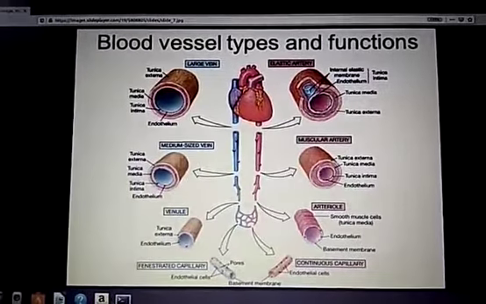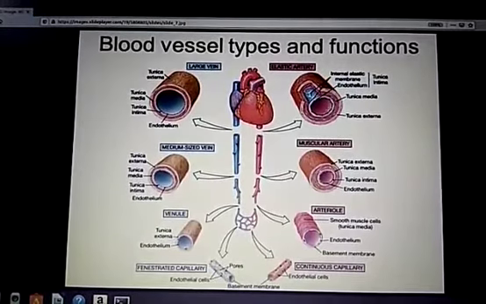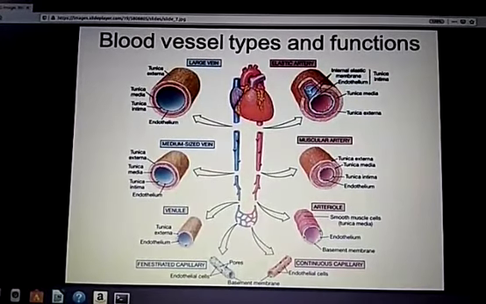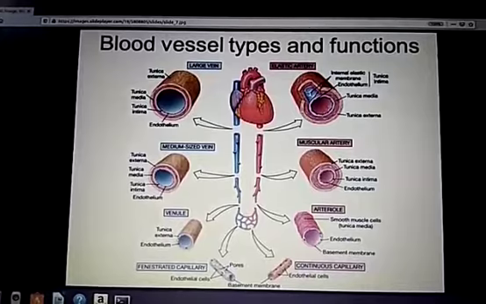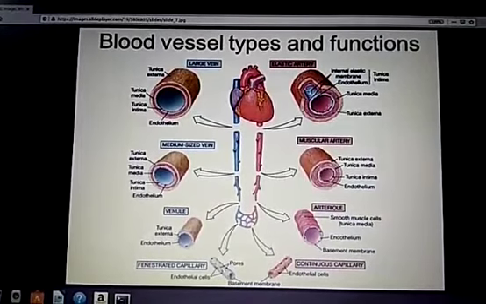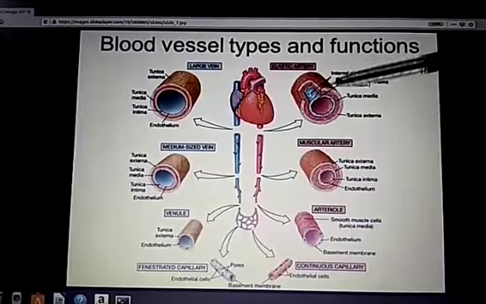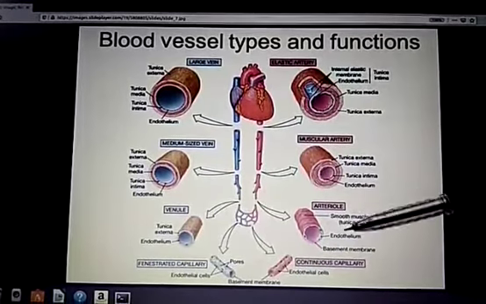So, what are arteries? Simply a blood vessel which carries blood away from heart to different parts of the body, and usually it contains oxygenated blood. It's called an artery. Artery can be distinguished into the following types, as you can see in the figure.